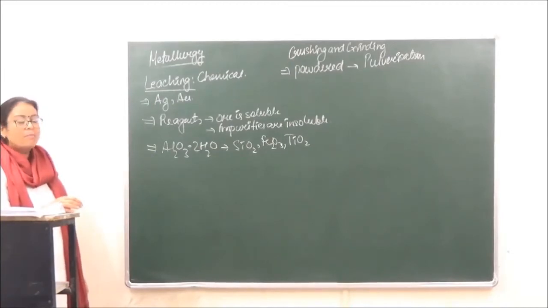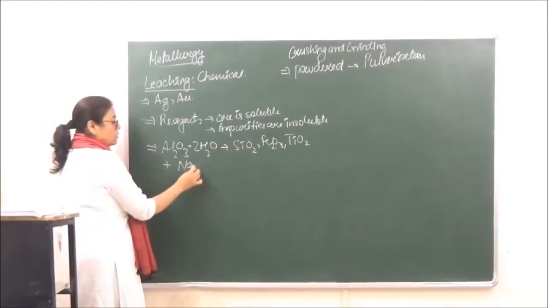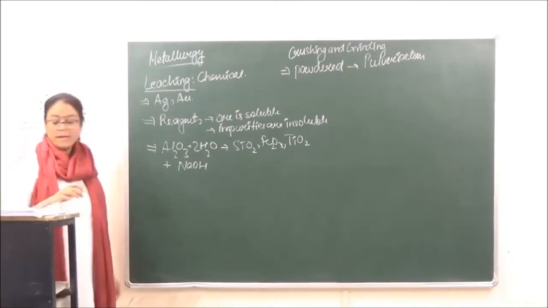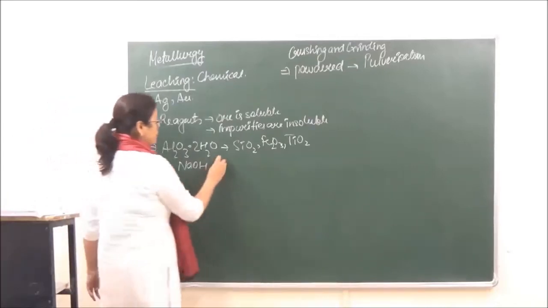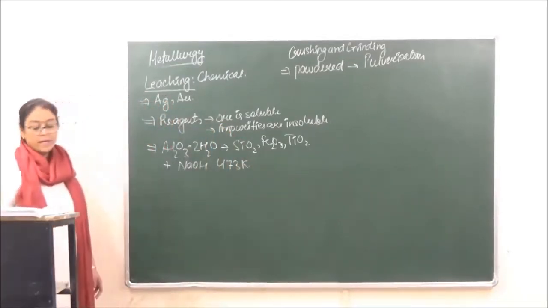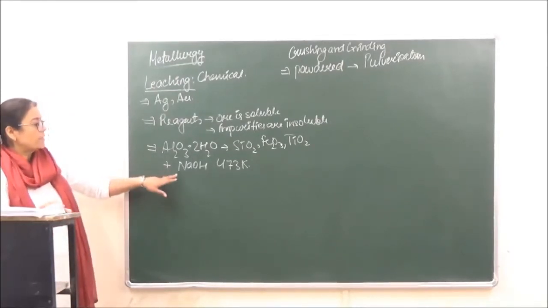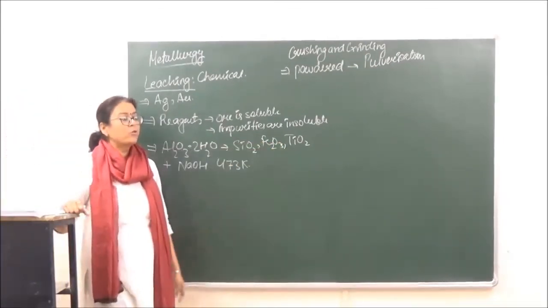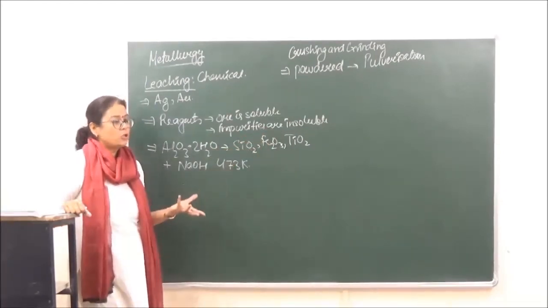Digest means mixing. We mix this alumina with sodium hydroxide. ठीक है? So sodium hydroxide को इसके साथ mix करते हैं and we heat it at a temperature of 473 Kelvin. Right? When this is done, then alumina is going to dissolve in the alkali, whereas these all three are going to be insoluble. So these are left behind as residue.